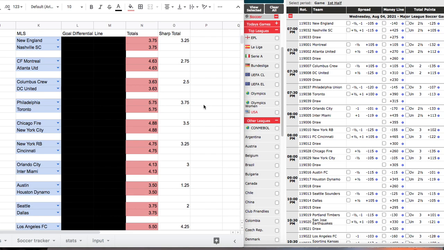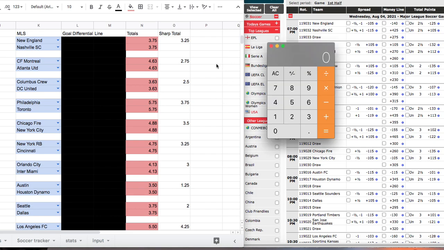a lot tighter. When you're calculating margins, it's very simple. It doesn't matter if it's your line or the sportsbook line, you always put the smaller number on top. So 2.5 divided by our line, which is 2.75, is 0.90, minus 1 is 10. So a 10% margin is extremely tight.